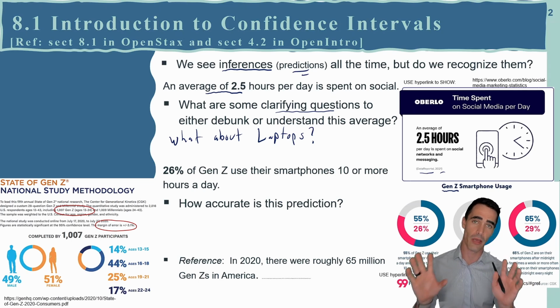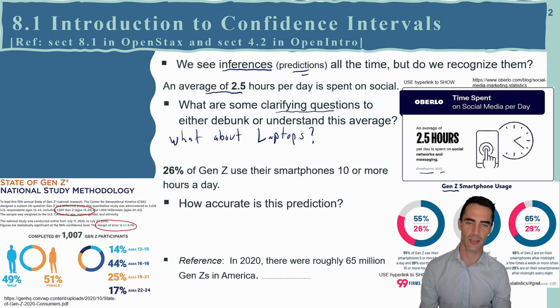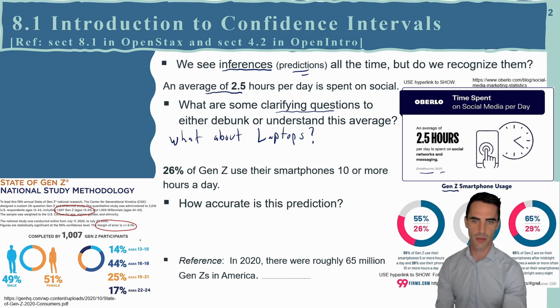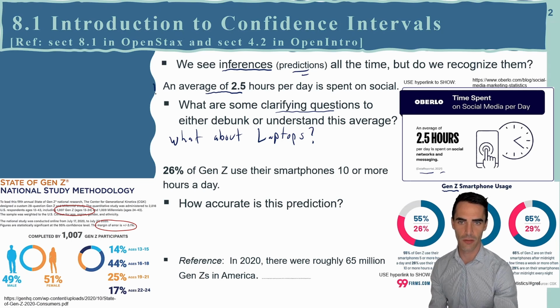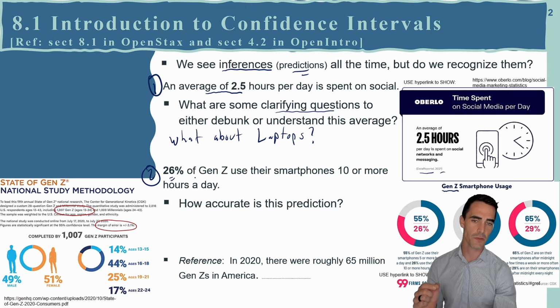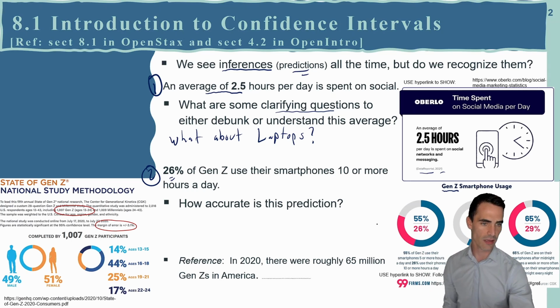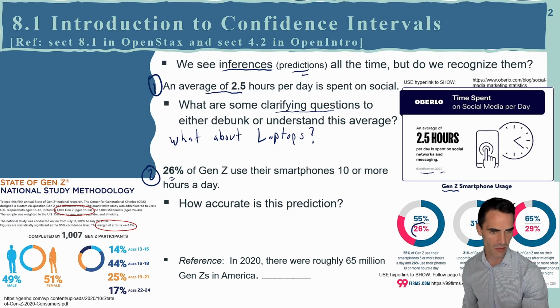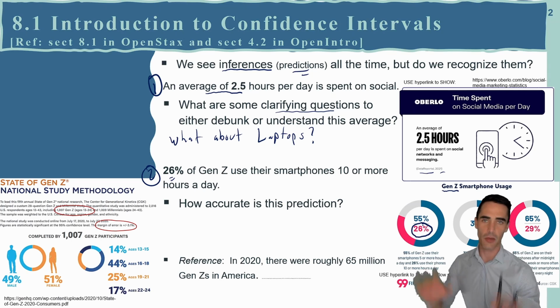There's also more at play when we talk about these confidence intervals. Let me move on to the next one to demonstrate. So here's another claim for you. Let's read it like this: 26% of Gen Z use their smartphone 10 or more hours a day. Here's a little graphic. This is common in orientation stuff where they're like, hey, we know your generation, and here's some information that we can pull.